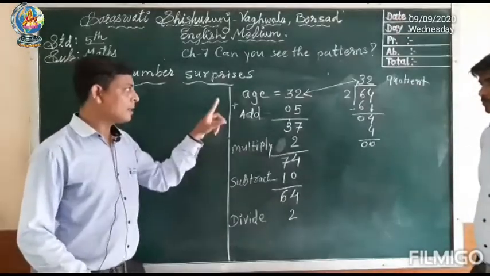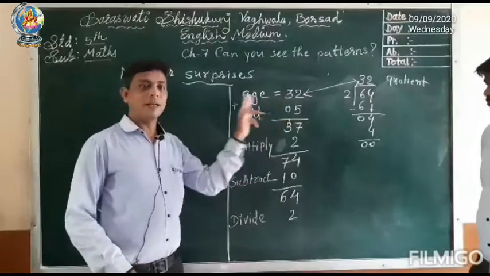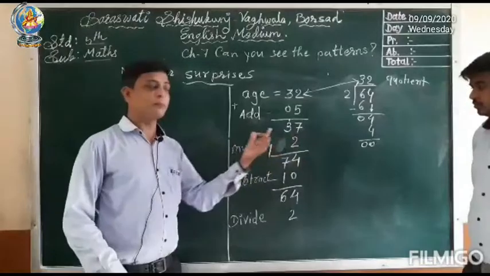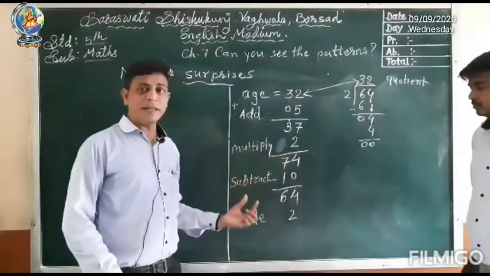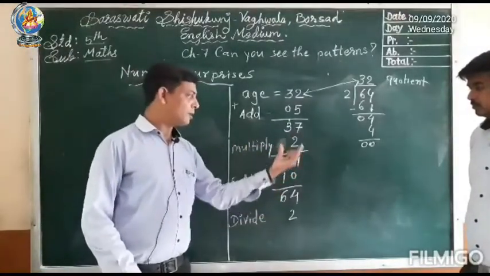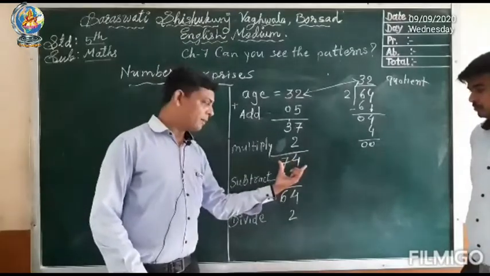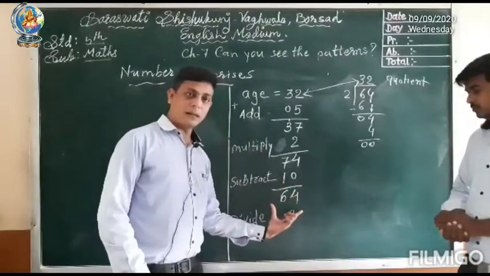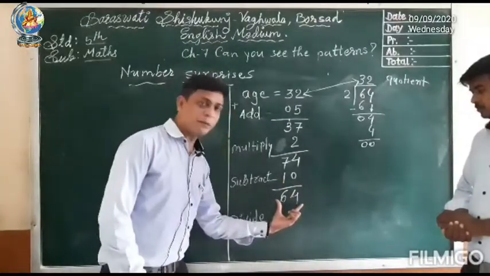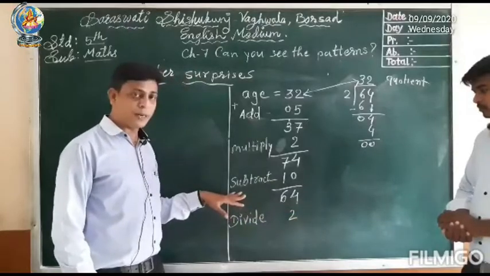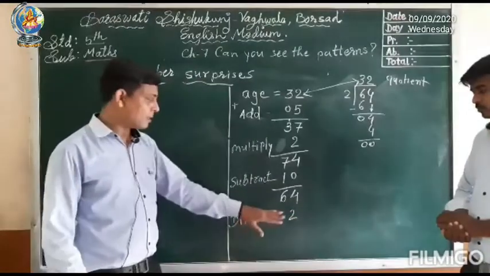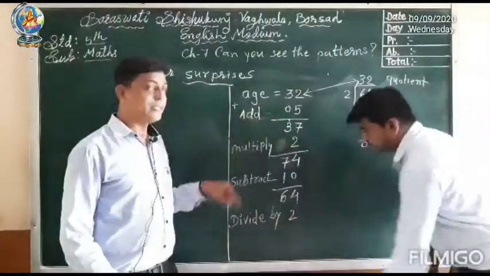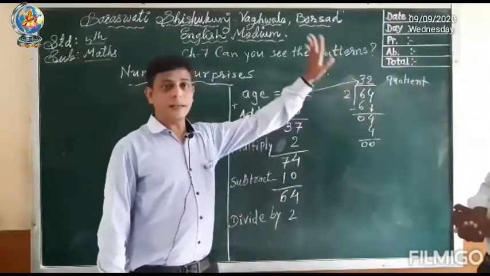What you have to do in this? First of all you have to write your age, then you have to add 5. After adding, whatever total you get, you have to multiply that total with 2. After multiplying, you will get the answer.